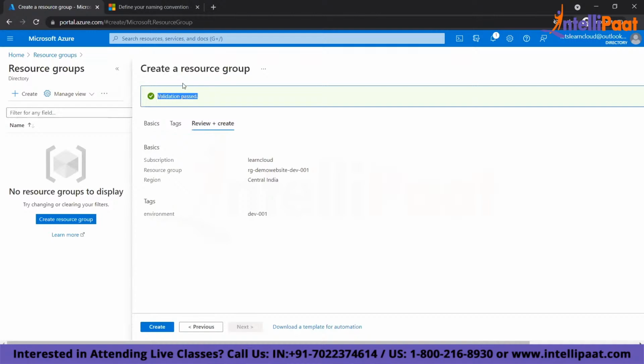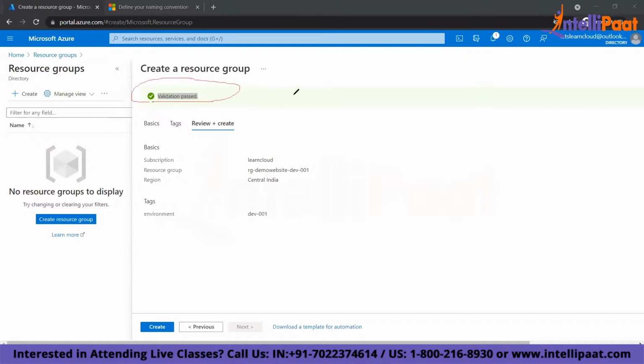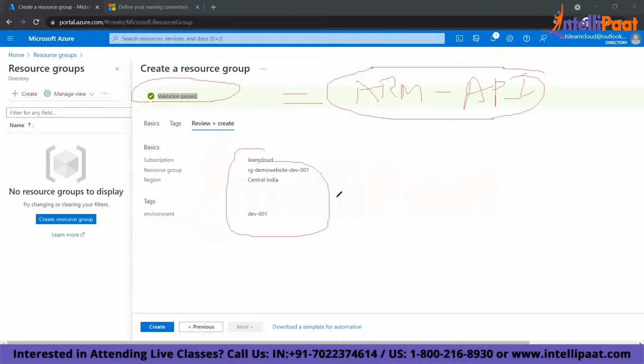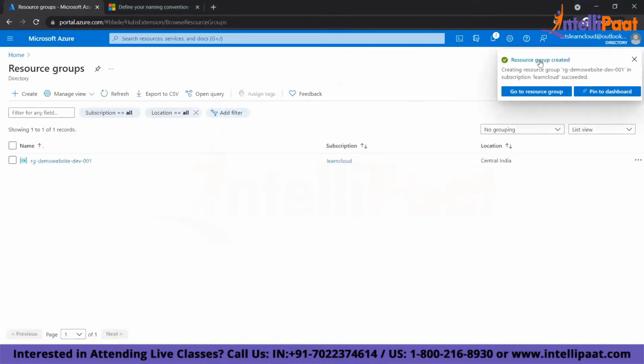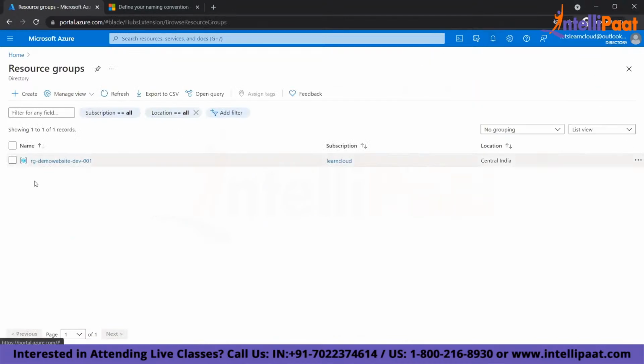Now I'm going to create one resource group. There is something, a validation being done. Who does the validation? There is an internal API called the Azure Resource Manager API. This API will do the entire validation. So these are my inputs, and I'm going to create these services. Now you see I'm submitting. A resource group is created. So this is my resource group, created in Central India. Got it?